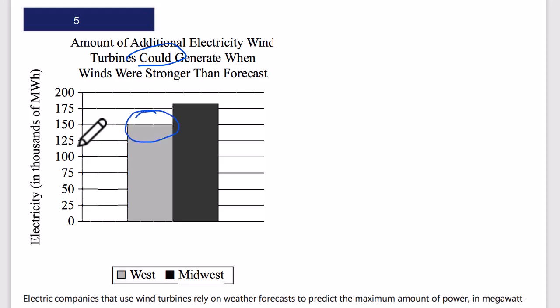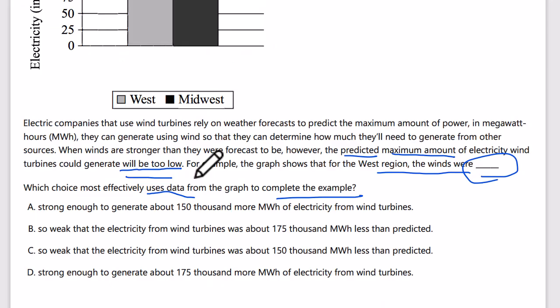So what's the idea here that we need to finish? They use the wind turbines and rely on forecasts. They need to figure out how much from other sources, but when winds are stronger, the predicted max of electricity wind turbines could generate will be too low. So they predict too low.